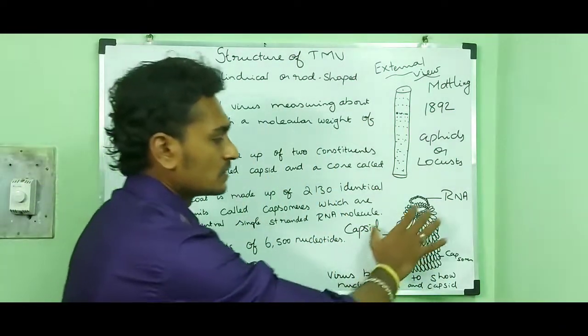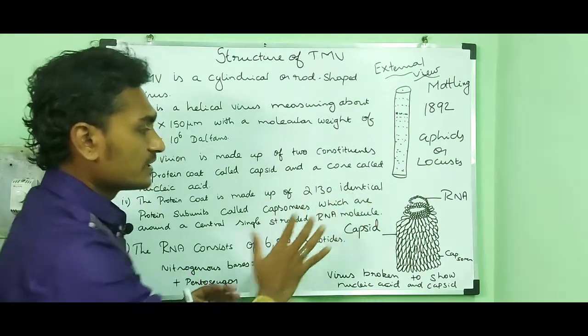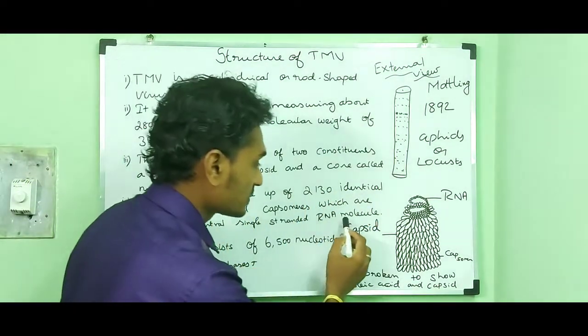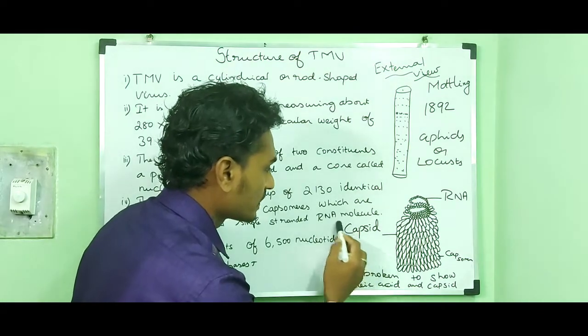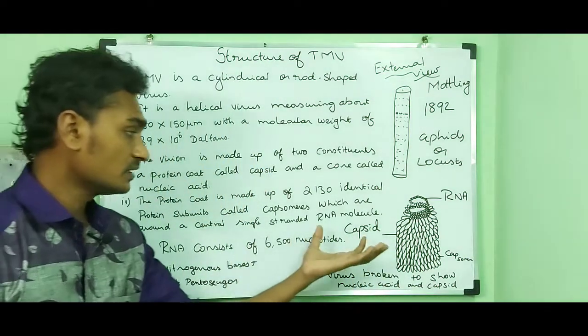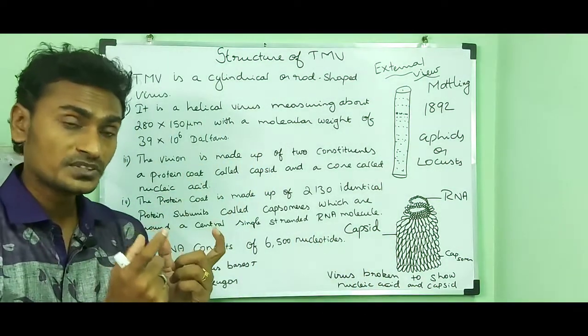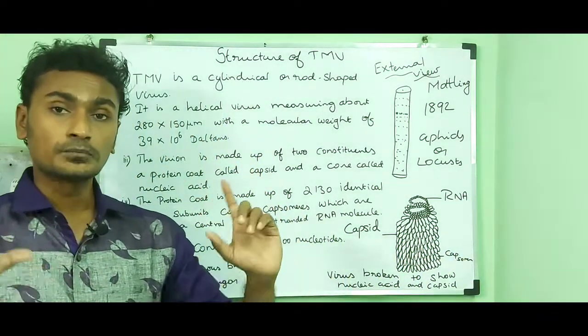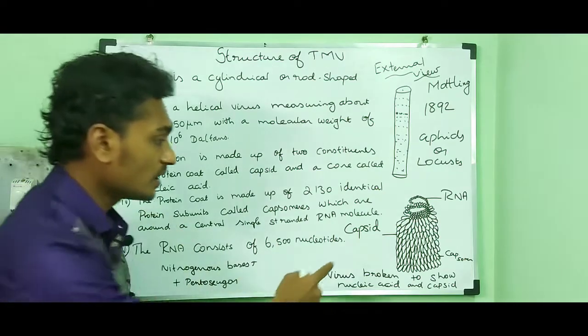So the identical subunit capsomeres combine to form a structure called the capsid.